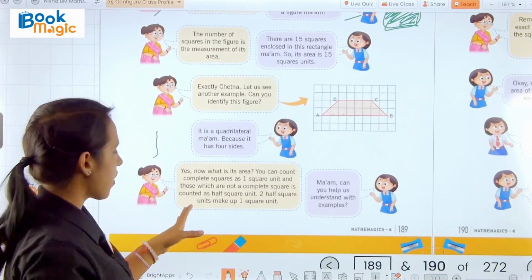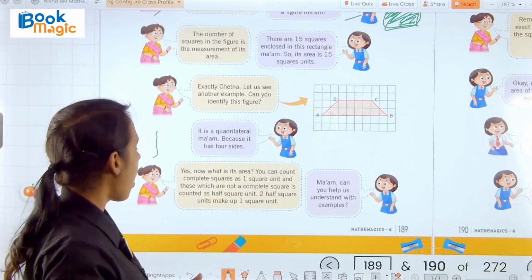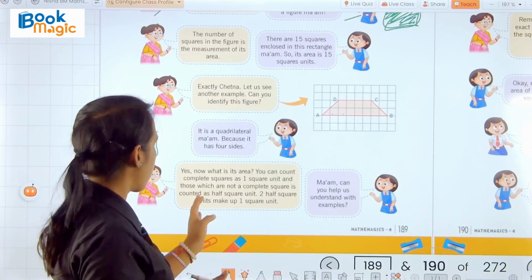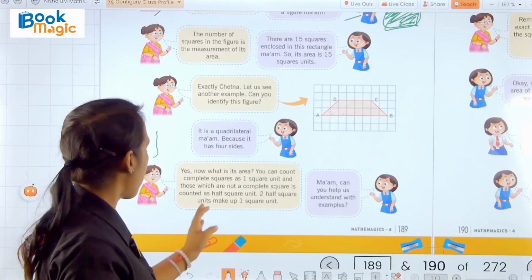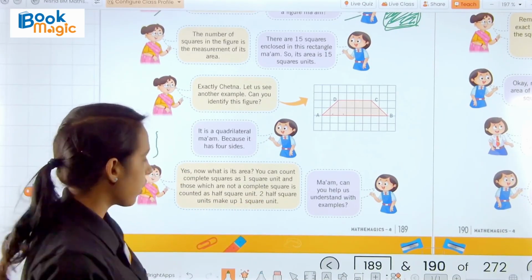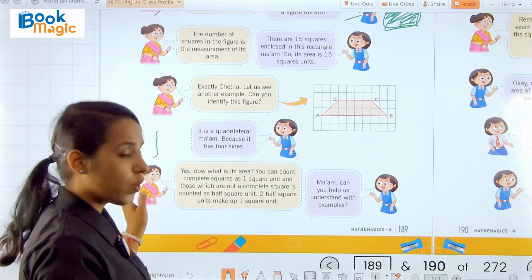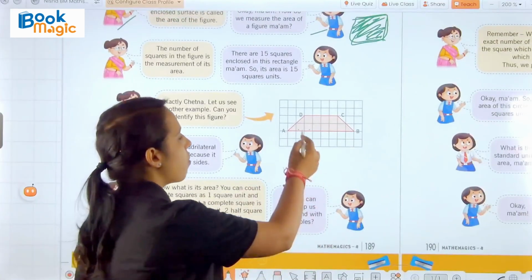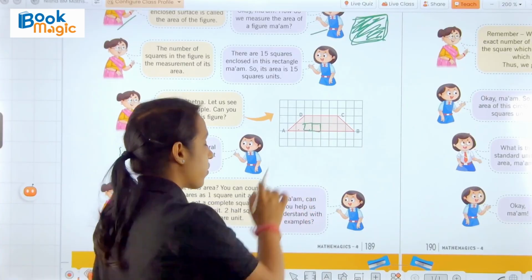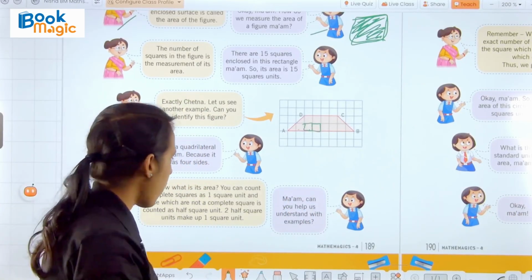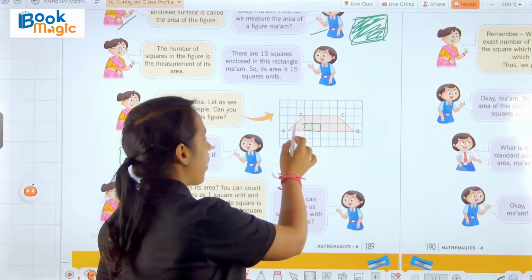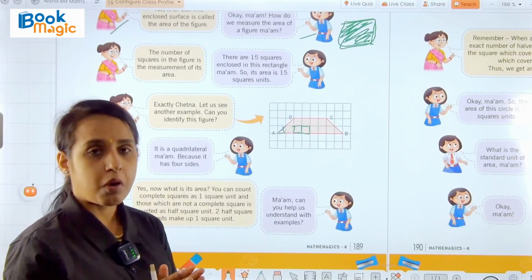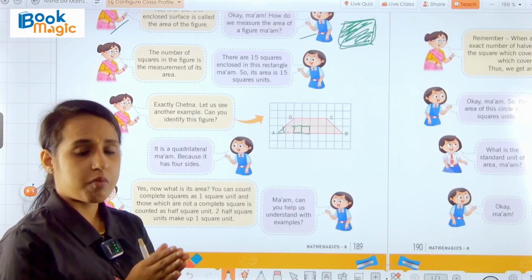Then the teacher asks, yes, now what is its area? You can count complete squares as 1 square unit, and those which are not complete squares are counted as half square unit. 2 half square units make up 1 square unit. So the teacher says, can you now find its area? The complete squares we will count as 1 square unit each, and we have halves, so 2 halves will become 1 square unit.